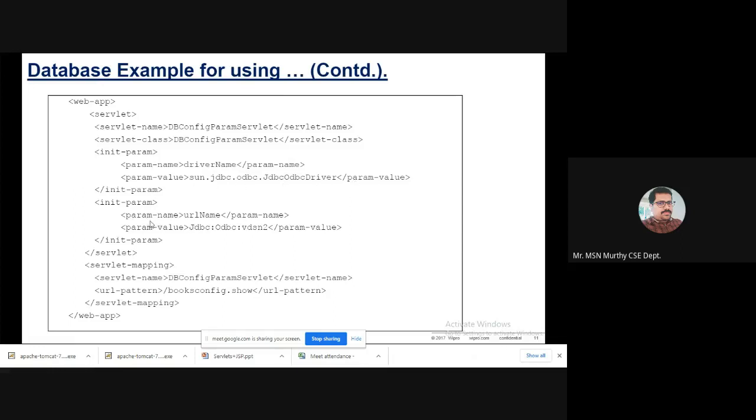Similarly, there is one more init parameter, which is useful for initializing your servlets: the URL name as well as the corresponding value.